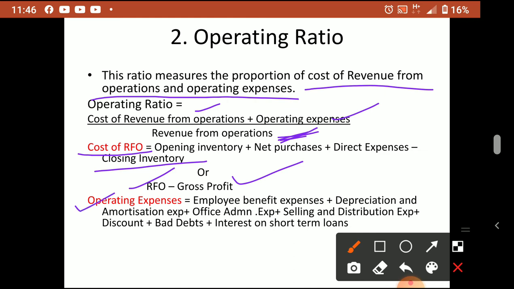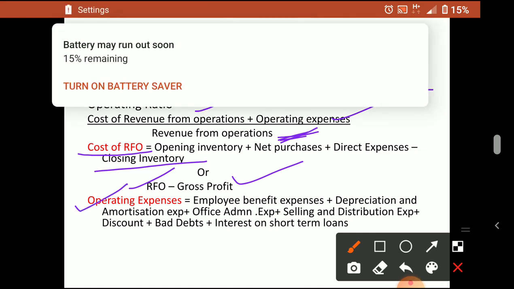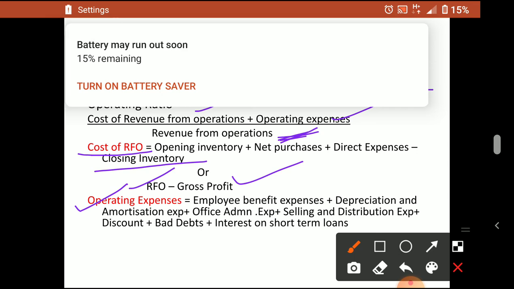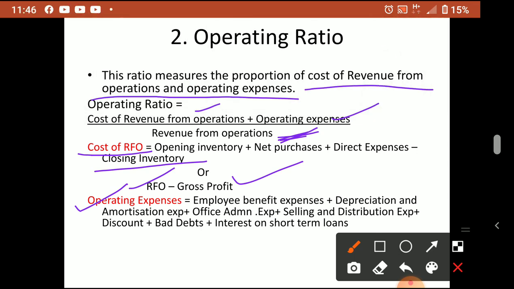Now operating expense, this is a new thing. Operating expenses include employee benefit expenses, depreciation and amortization expenses, office and administration expenses, selling and distribution expenses, discount, bad debts, interest on short-term loans. In order to run the business successfully, these are the amounts you show in the P&L account.